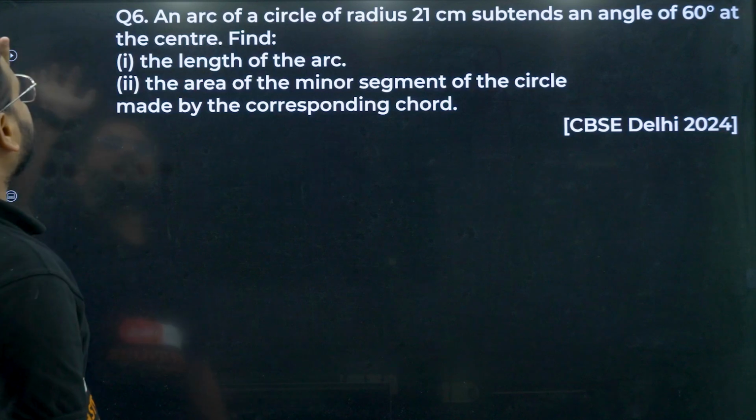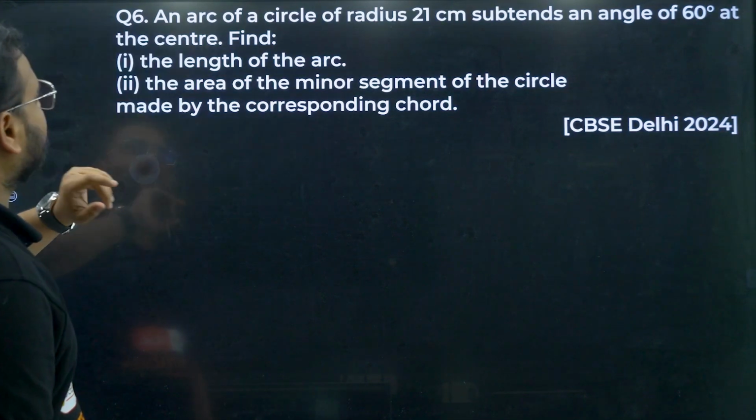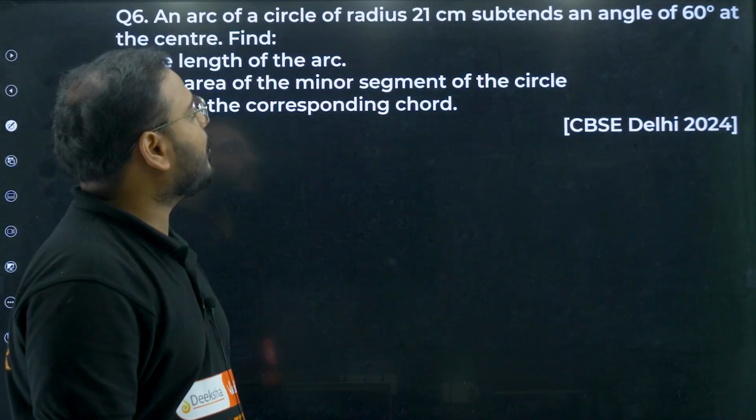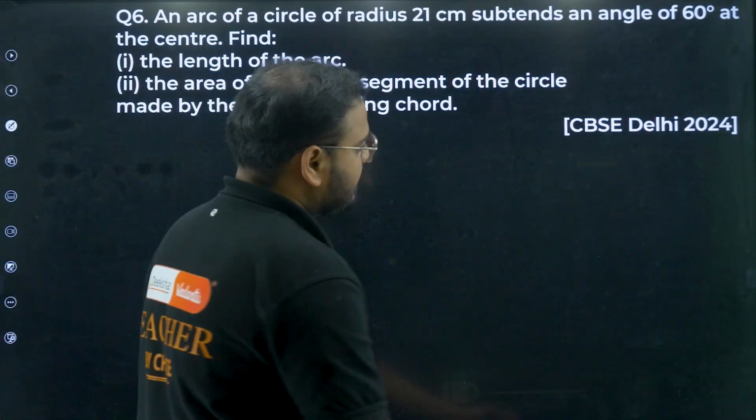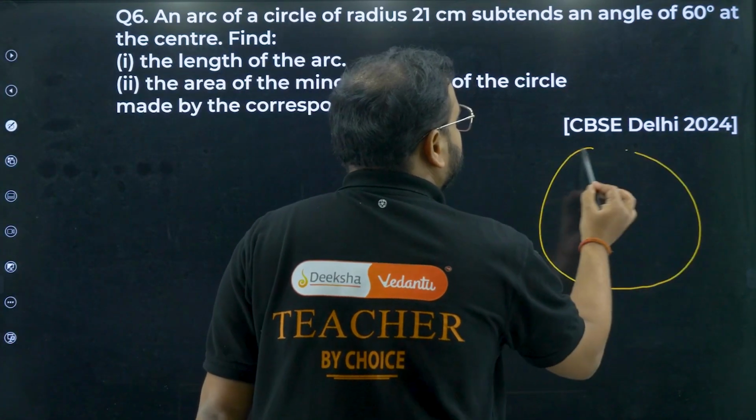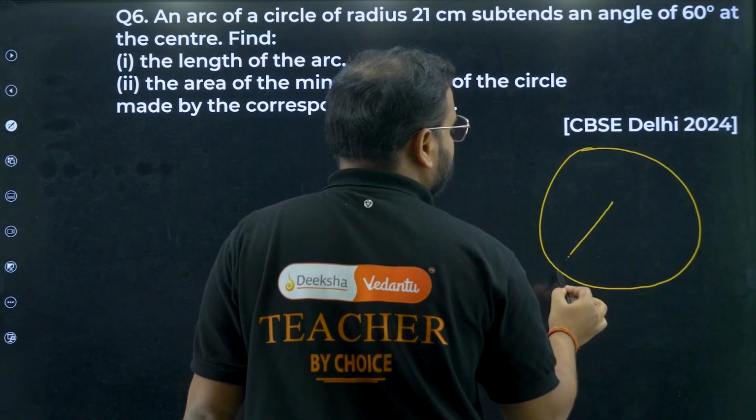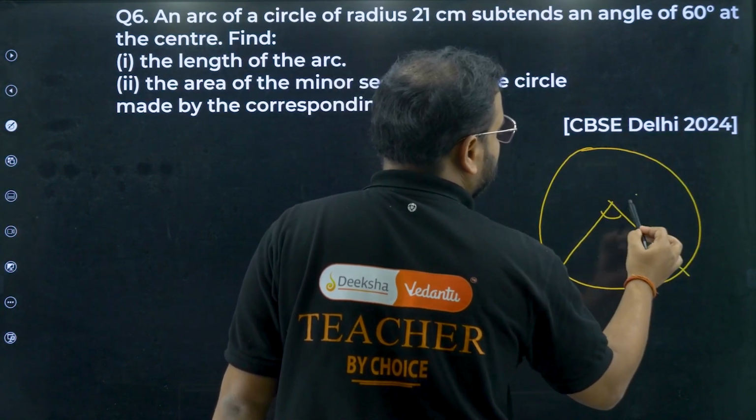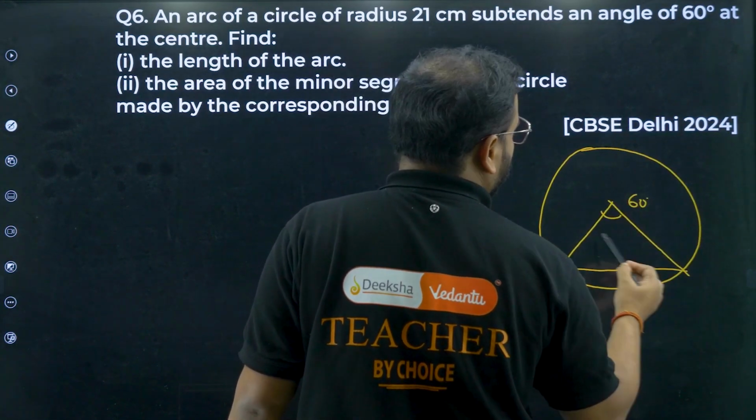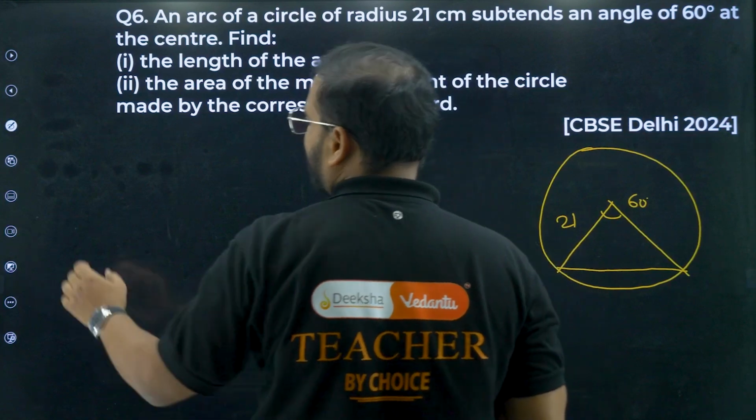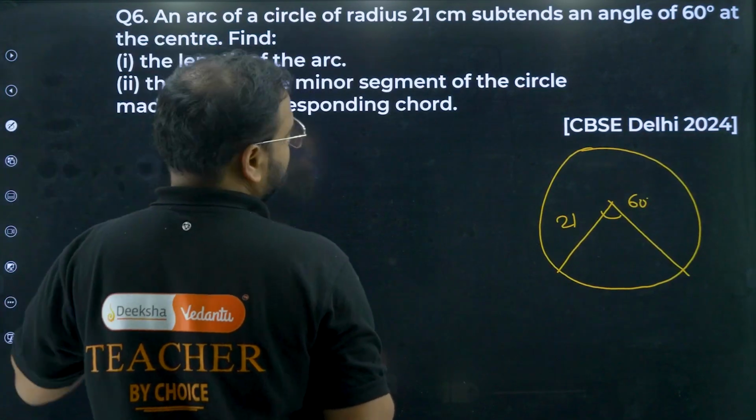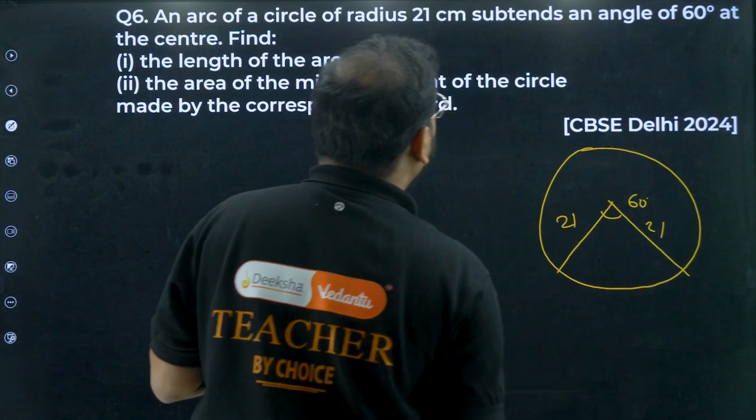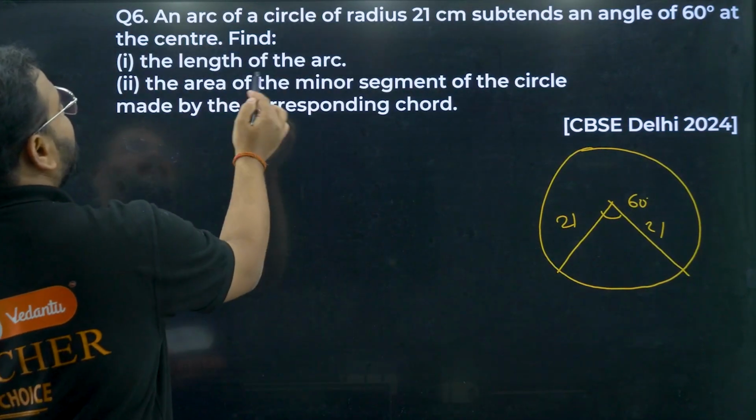Moving on to the question number 6. Excellent question. Please check. An arc of a circle of radius 21 centimeter subtends an angle 60 degree at the center. Excellent. Okay. 60 degrees subtended like this. This is 60 degree, bacha. Okay, sorry. 21, na? Only sector, right? Okay, no problem. This is 60 degree, 21 and 21, no problem. Find the length of the arc.